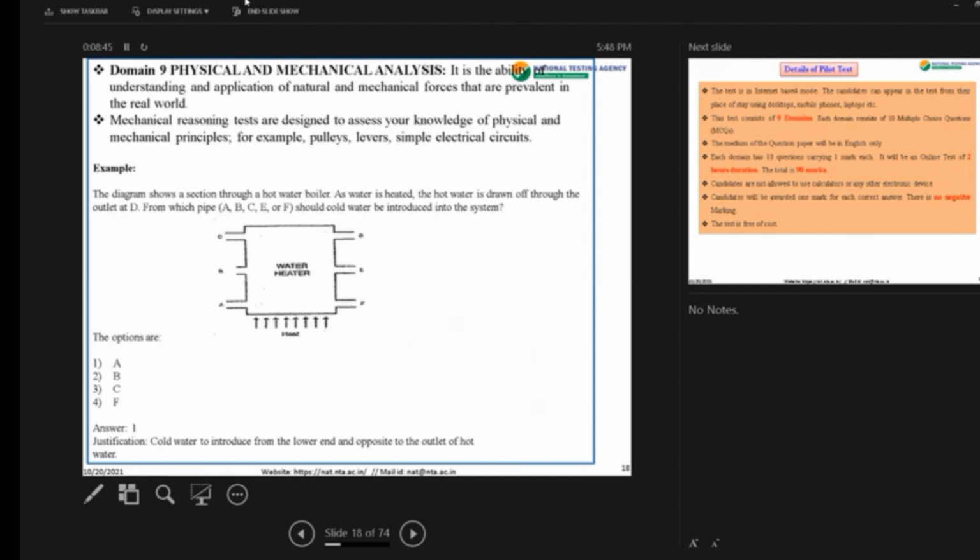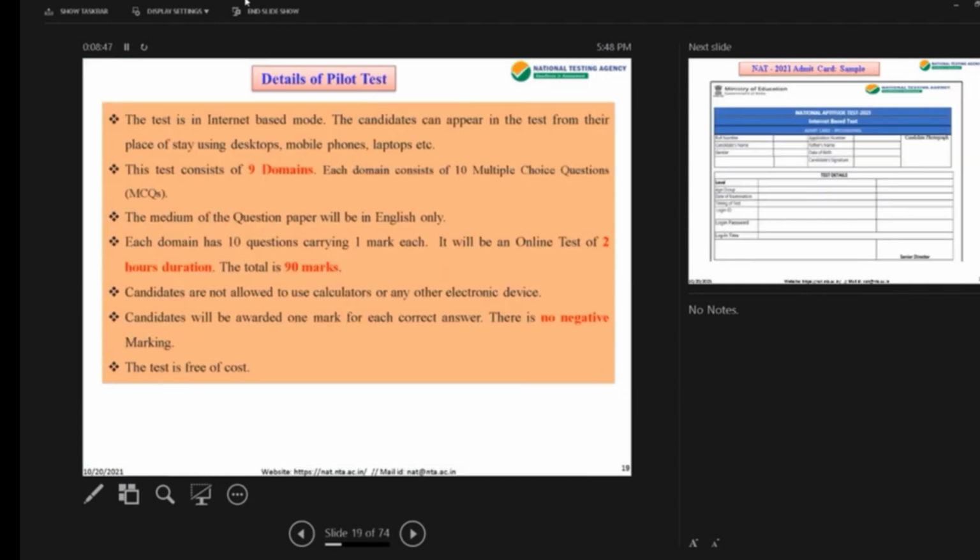Yes, now some details of the pilot test. It is an internet-based mode. The candidates can appear in the test from their place of stay. You can be anywhere and use your mobile phone or desktop. There are 9 domains, with 10 multiple choice questions from each domain.